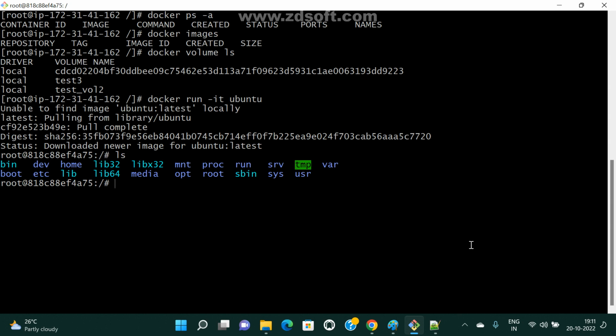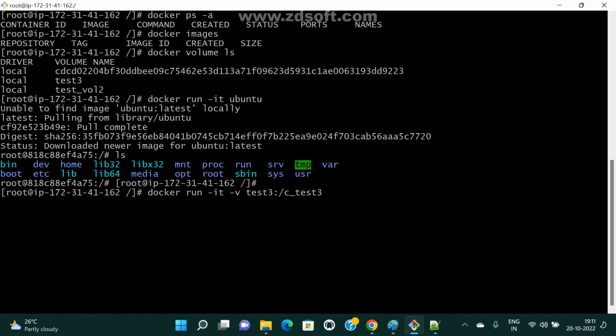Now I'm going to create one more container. Ctrl+P+Q, I'm just coming outside the container. Now see here, same: docker run -it -v. Which volume do you want to attach to this particular container? I want to attach test3, and this is the container path. Whatever you want, we can use. For example, I am using /c_test3, for your understanding. Whatever name you want, we can give it. That is up to you only.